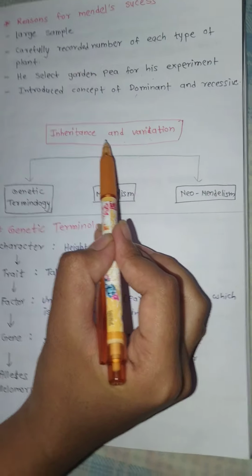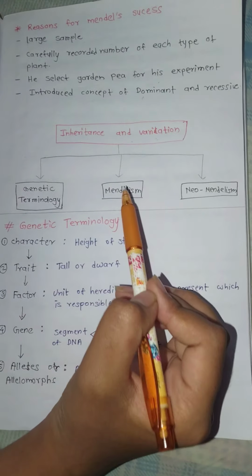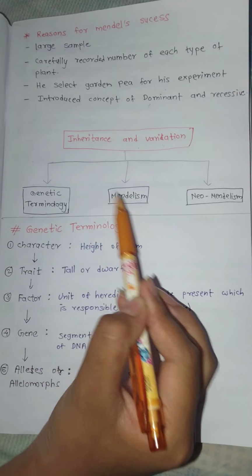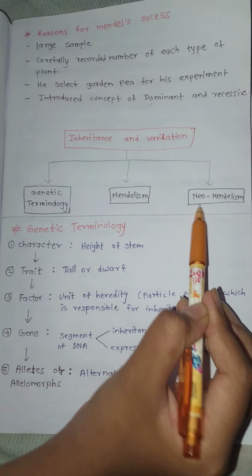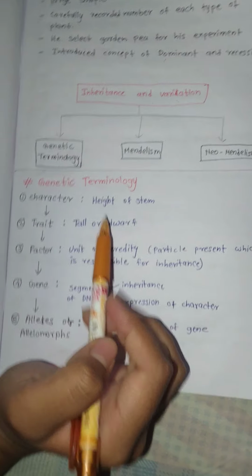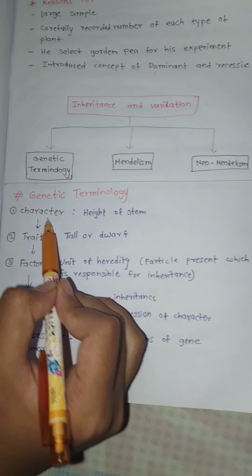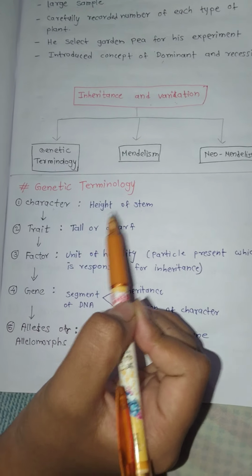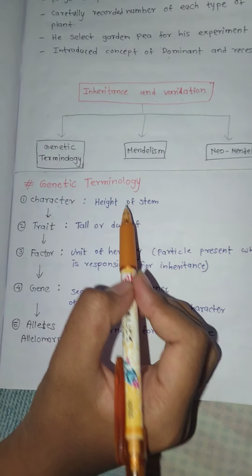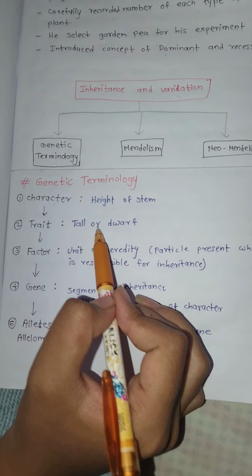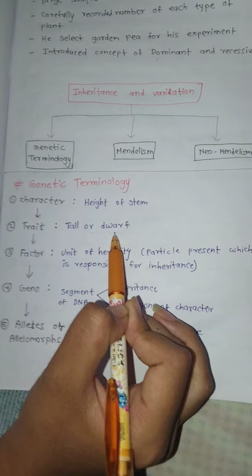In the chapter Inheritance and Variations, there are 3 main topics: genetic terminology, Mendelism, and neo-Mendelism. First we are going to learn genetic terminology. In genetic terminology, first is character, that is the features of the organism, for example height of stem. And trait is the inherited character, like tall or dwarf.